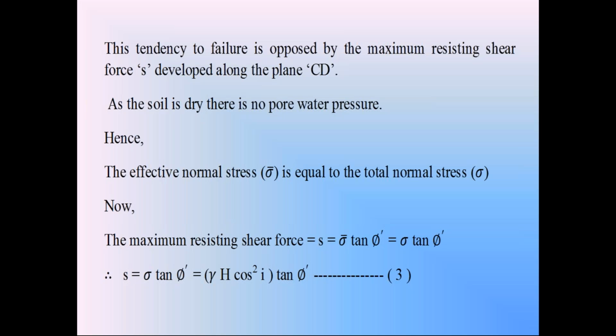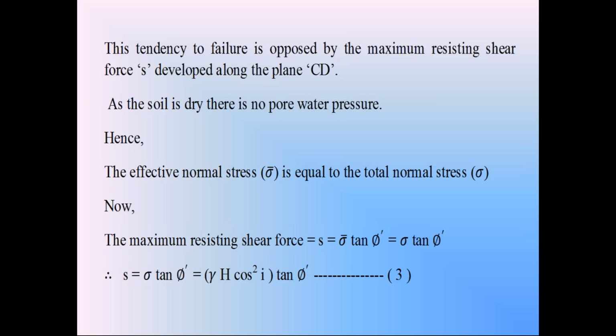But here the soil is in dry condition. First condition, soil is in dry condition. In the dry condition, the pore water pressure is 0. When the pore water pressure is 0, the effective stress sigma dash is equal to the total normal stress sigma. Since in this dry condition there is no seepage water, there is no pore water pressure. If there is no pore water pressure, then the effective stress sigma dash is equal to the total normal stress sigma.